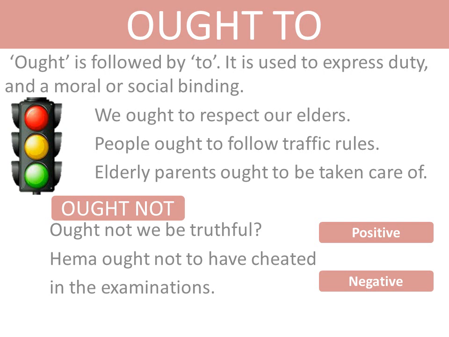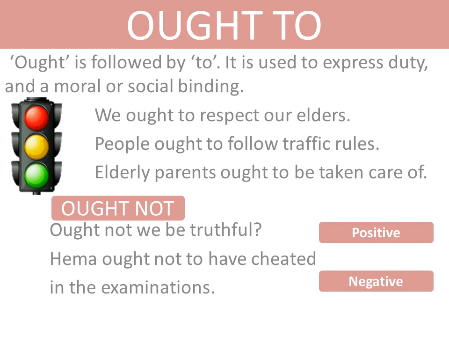Should is used to express an advice or to express the better course of action in a particular situation. And ought to is used to express a moral or social binding. There is no external pressure in ought to. Internally, you must feel that you are morally or socially bound to do something.